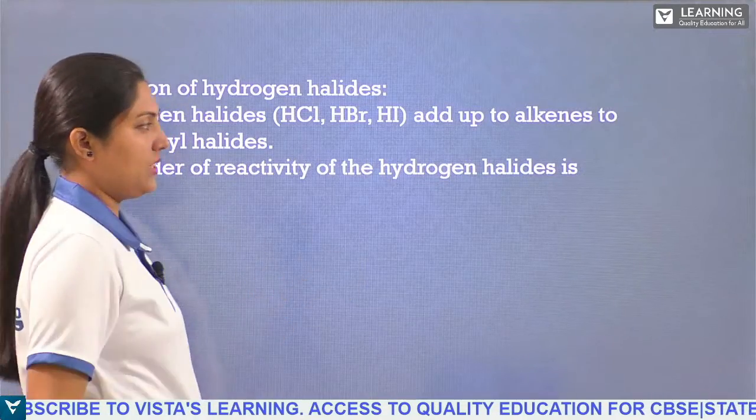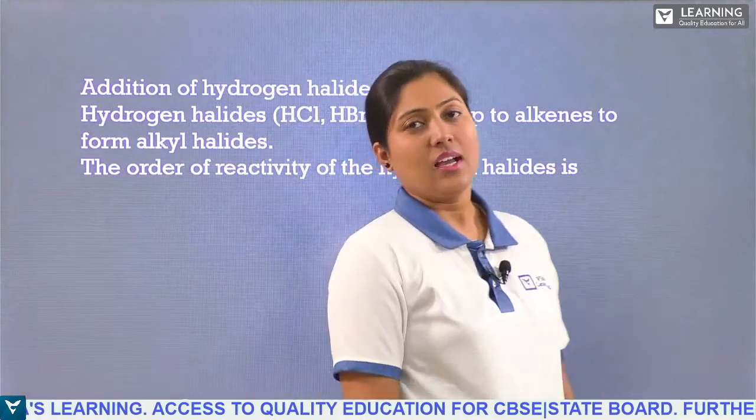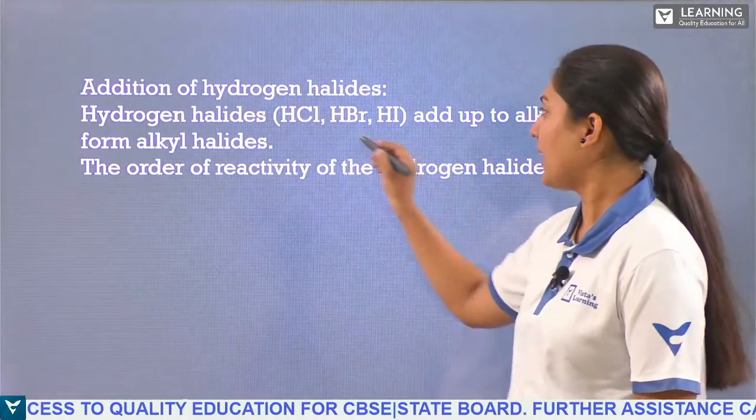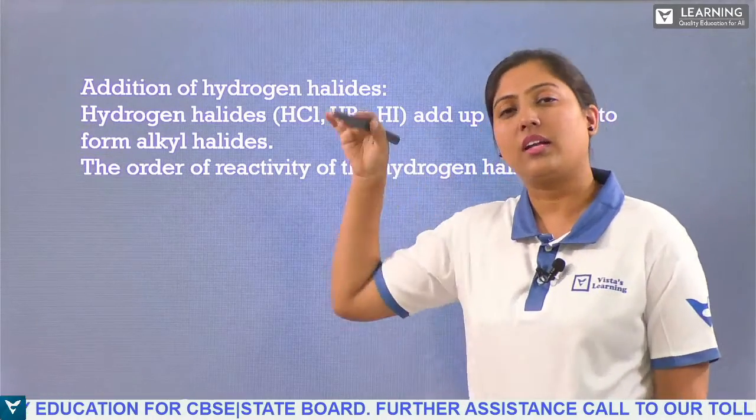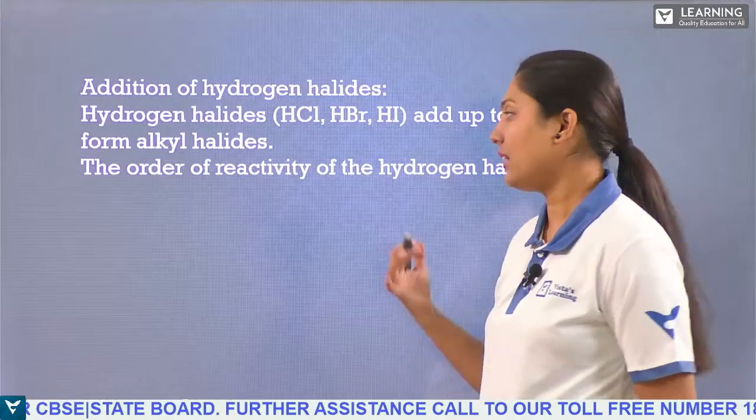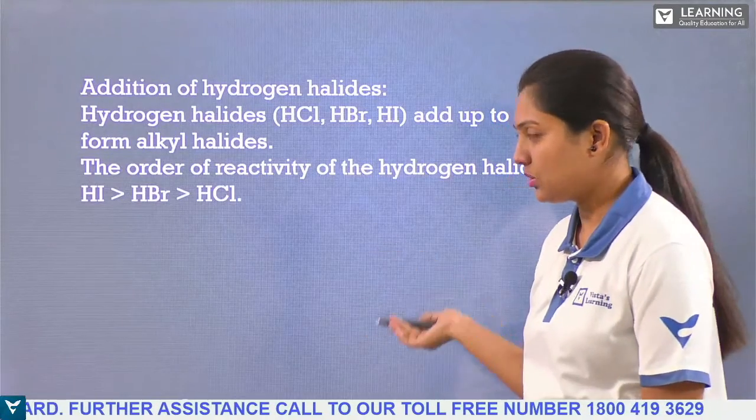The order of reactivity of these hydrogen halides: we have chlorine, bromine and iodine. Down the group, size increases and hence the order of reactivity also differs.